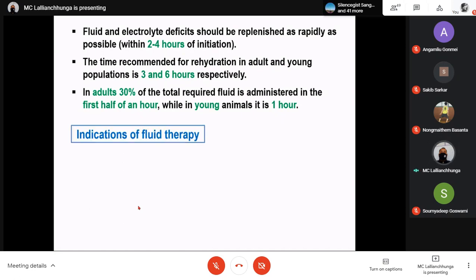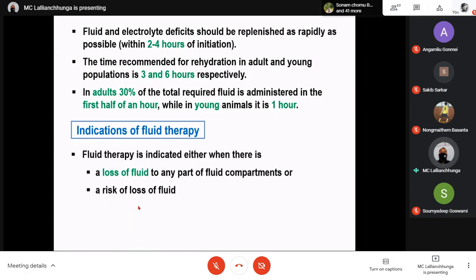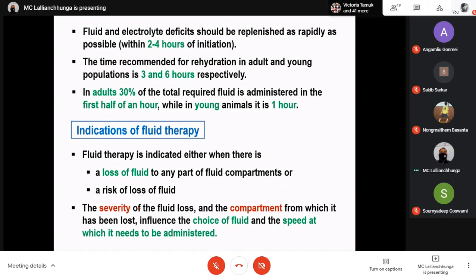So what are the indications of fluid therapy? Fluid therapy is indicated either when there is a loss of fluid from any part of the fluid compartments or a risk of loss of fluid. So we know that when there is dehydration, any kind of dehydration, or there is a risk of fluid loss, you can go for fluid therapy.